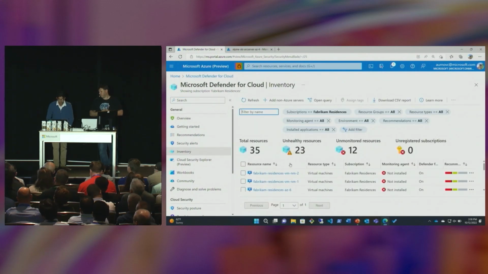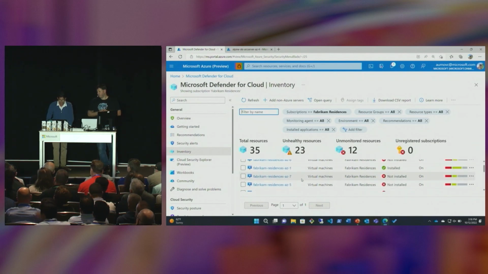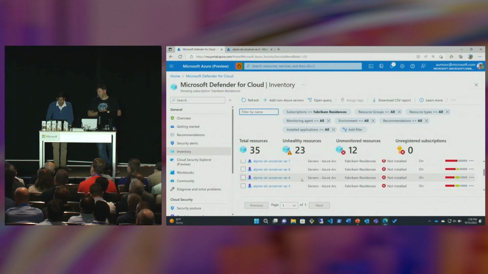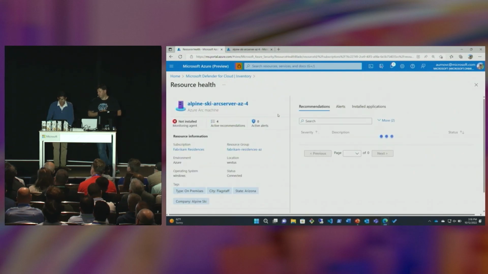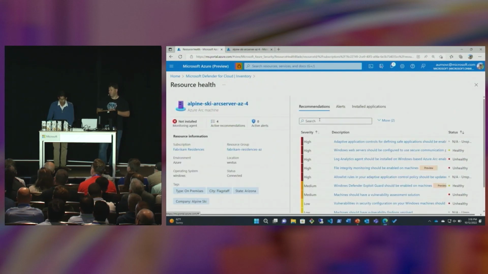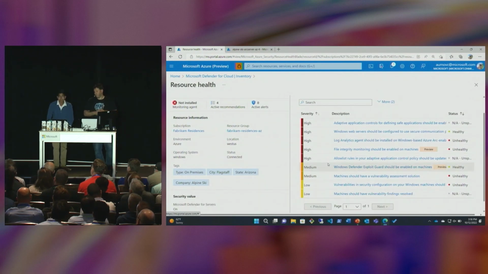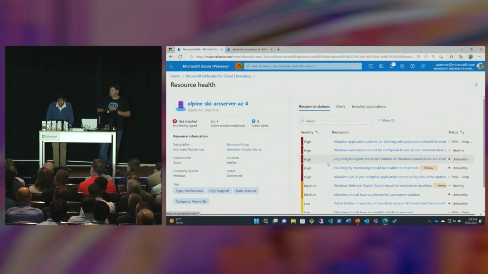So let's really double-click into the inventory view, for example. Here, we have a bunch of the Azure VMs, as I was mentioning, but we also have our Arc-enabled servers right here. So for example, let's just pick this Alpine Ski Arc Server 4. We have prioritized recommendations, and we're getting this for a server that's sitting outside of Azure that's been Arc-enabled. And we even have point-and-click fix for some of these prioritized recommendations.